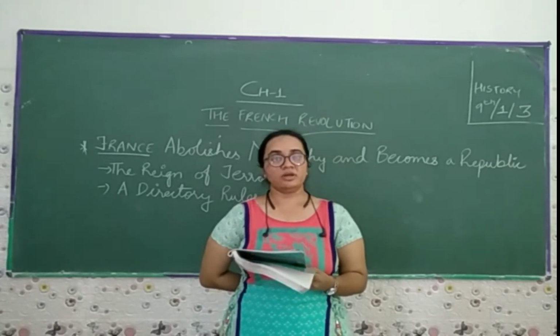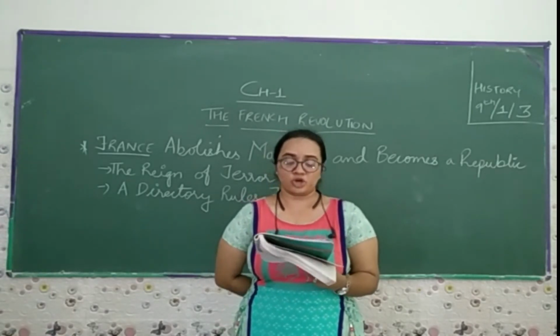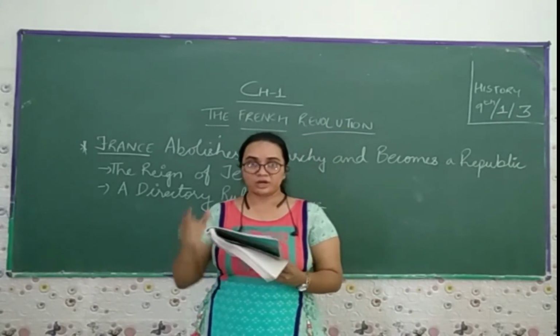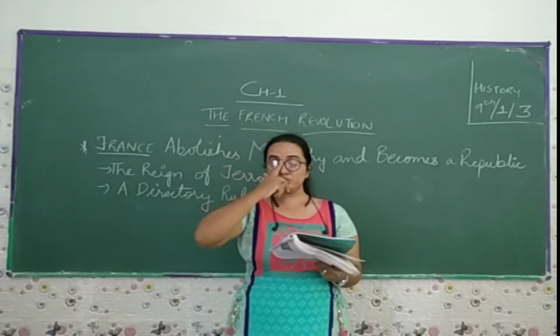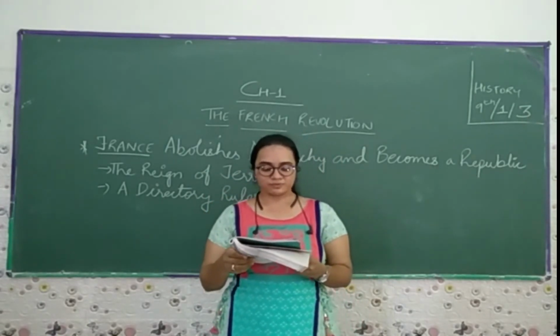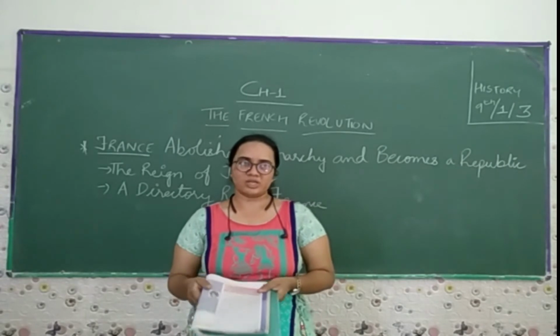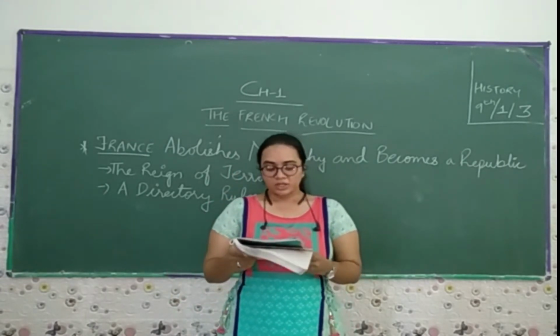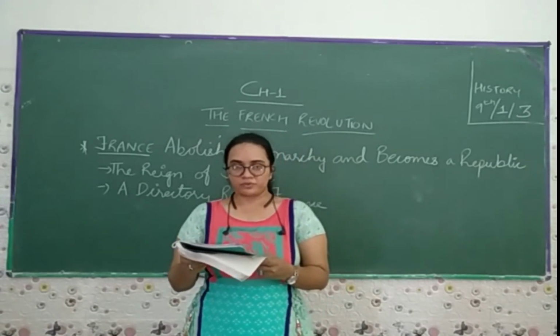Meat and bread were rationed, and people bought them at ration shops. Peasants were forced to transfer their grains to the cities. They were forced to sell their grains in the cities at the price fixed by the government, not according to their own wishes. The use of more expensive white flour was forbidden.